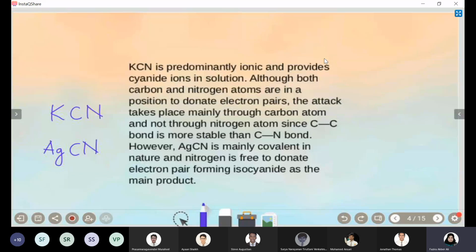In the case of KCN, as it is ionic, both carbon and nitrogen are in a position to donate an electron pair. That is why they are ambident nucleophiles. Both carbon and nitrogen can make a bond, acting as a nucleophilic center. But here the formation of the carbon-carbon bond will be more favored because it is more stable than the carbon-nitrogen bond.